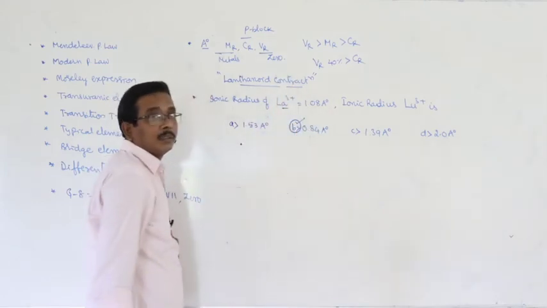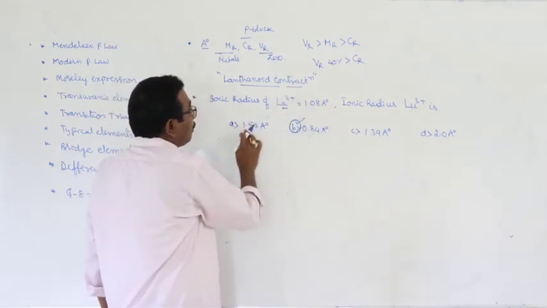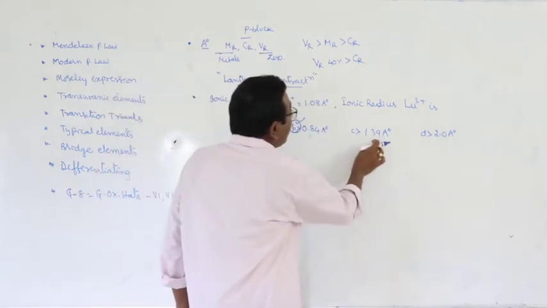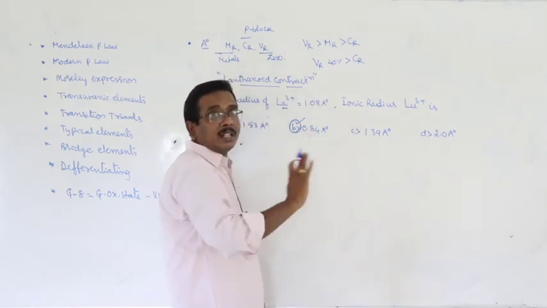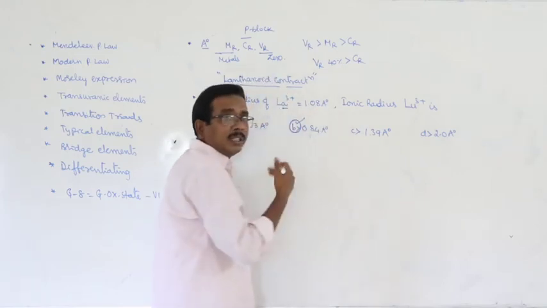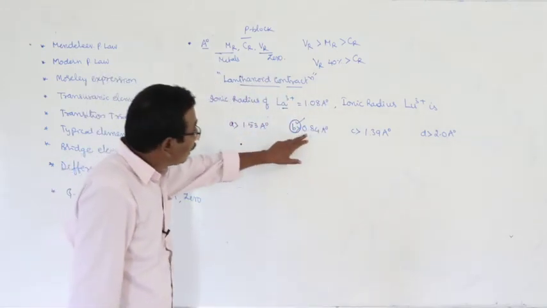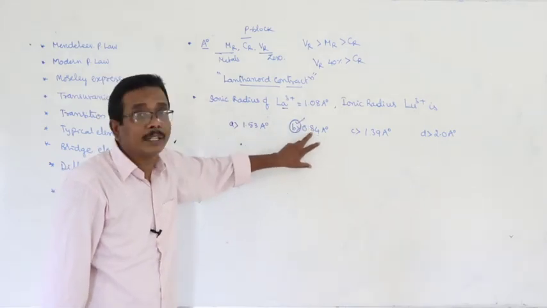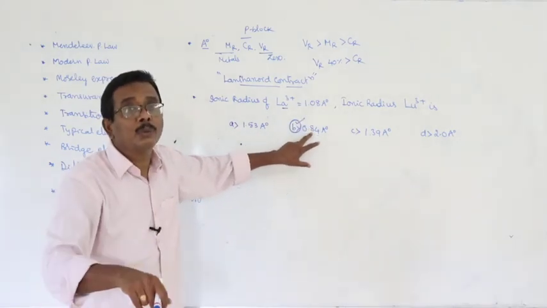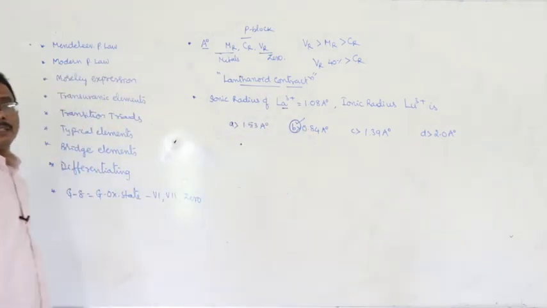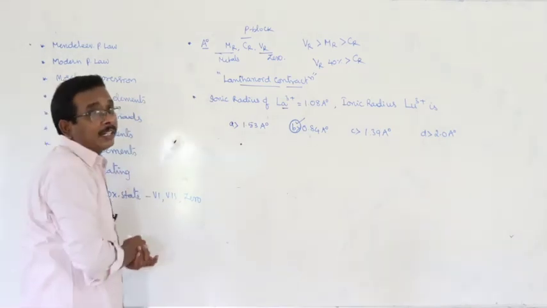Only this one. 1.53 is greater than this one, so that is not the answer. 1.39 is greater than this one, so that is not the answer. 2 angstrom units is greater than this one, so that is also not the answer. Here 0.84 is there. This is less than 1.08. You have to apply the concept that you have learned in the class. That is important. This is about the atomic radius.